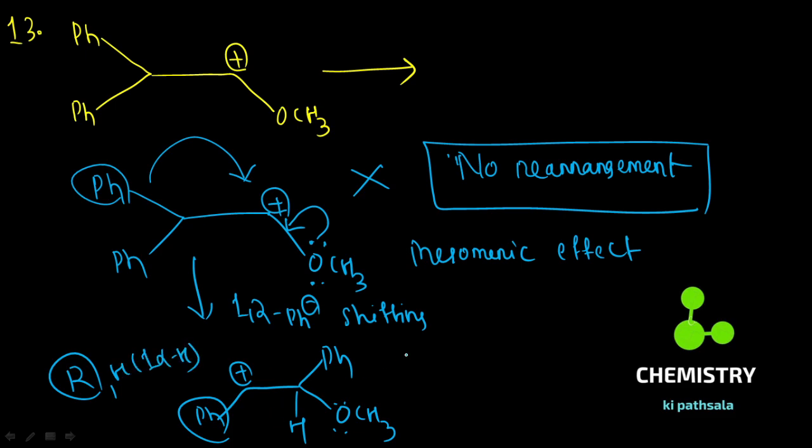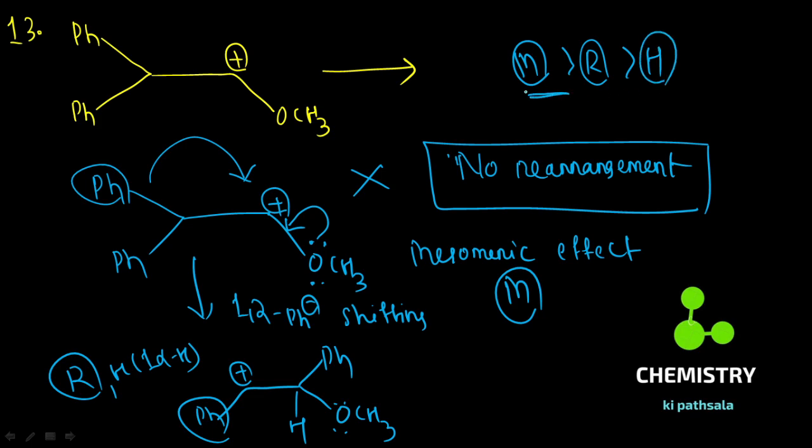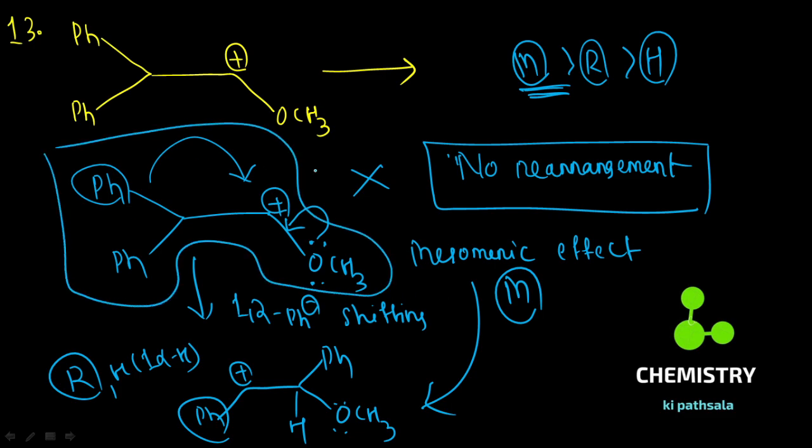The thing is, can you justify your answer? Now mesomeric effect dominates over your resonance and your hyperconjugation. So therefore, you are moving from stability to less stability of carbocation system. So better stay there and don't do any kind of rearrangement.